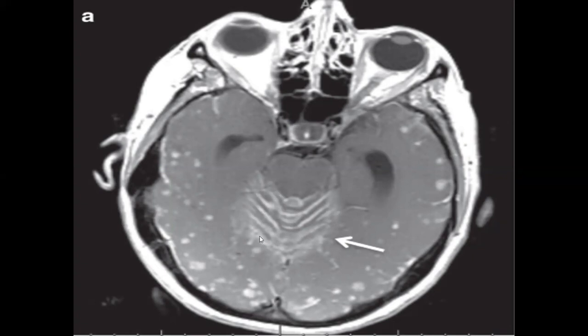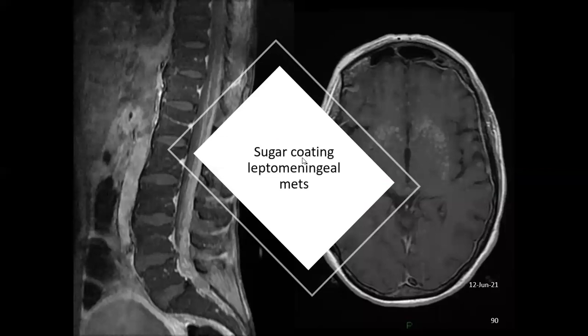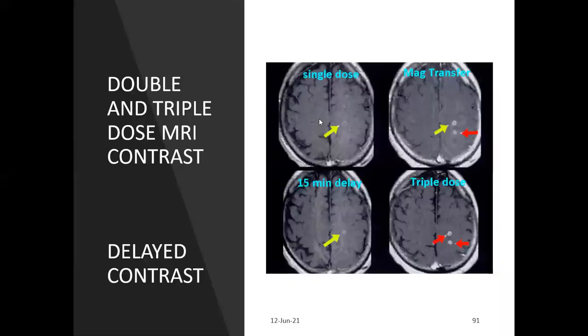Another thing is leptomeningeal metastasis. You can see here the sugar coating pattern and leptomeningeal enhancement. This is called sugar coating in the meninges, diffuse sugar coating type of leptomeningeal metastasis. Sometimes, for radiation planning, mostly in stereotaxy, we have to exclude other lesions. So when you are sending for the MRI brain, ask for a double dose or triple dose contrast MRI, and a delayed contrast MRI.